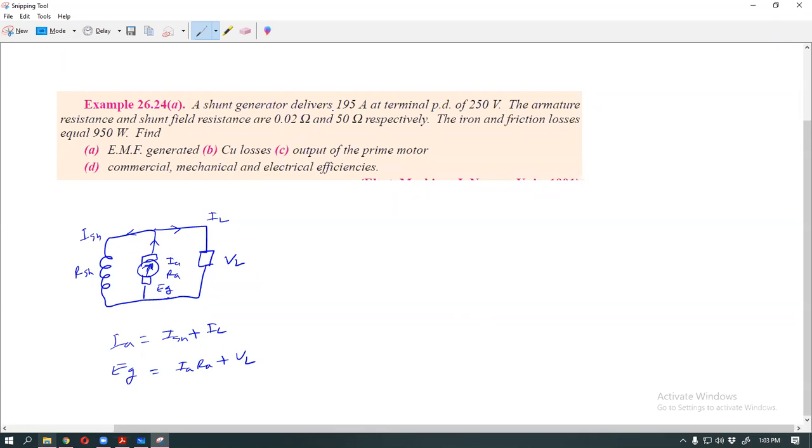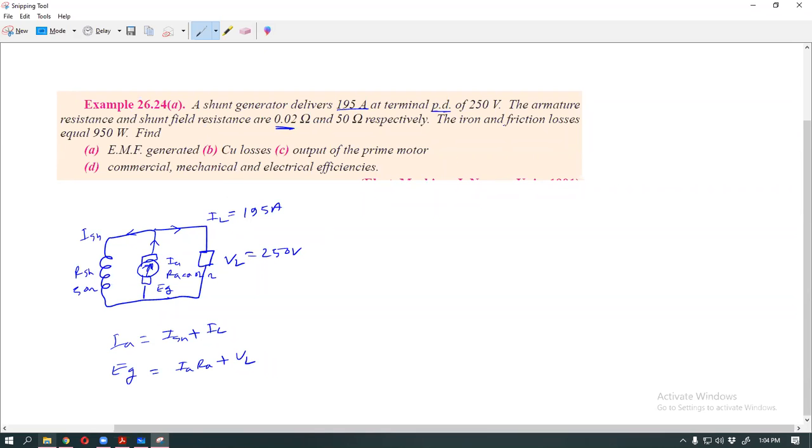A shunt generator delivers 195 ampere, IL, at a terminal potential difference, meaning voltage, of 250. The armature resistance RA is 0.02 and the shunt field resistance is 50.